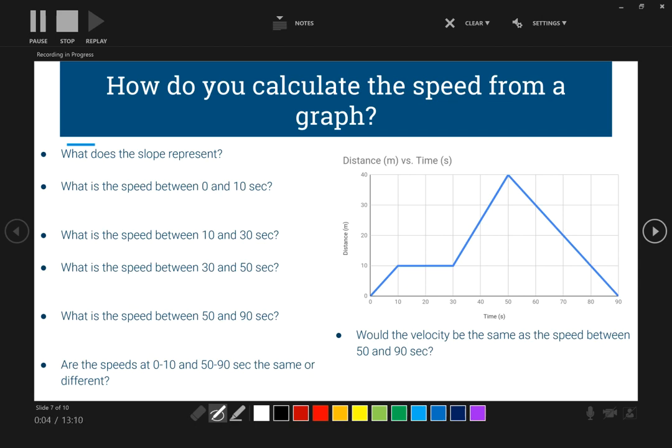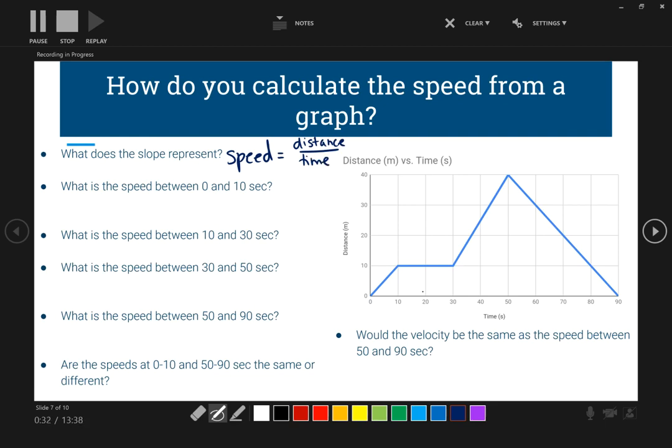Okay, last but not least, we need to cover how you calculate slope from a graph. So first we're going to remember, what does slope on this graph represent? When you are calculating slope, you are calculating speed. Okay, so what is our equation to calculate speed? That is distance divided by time.